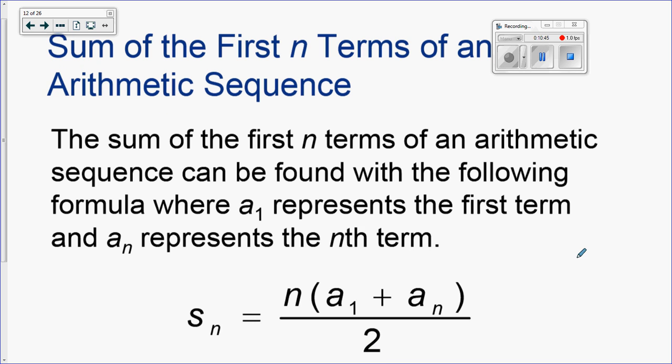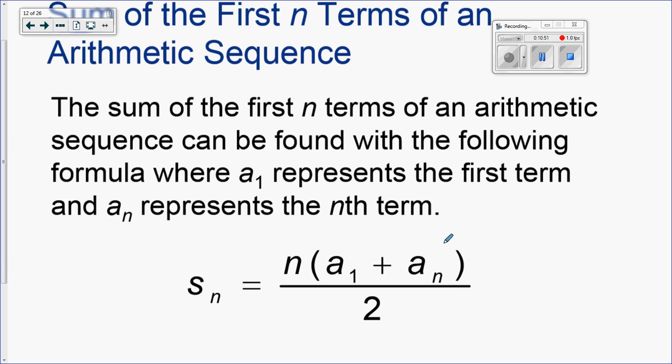Okay, if I want to add all the terms, so when it says find the sum, that's another formula. So here's the formula. The sum of the first n terms of an arithmetic sequence can be found with the following formula. So a sub 1 is the first term, a sub n is the one that you're trying to find, the last term in the sequence, and you're going to add them up, multiply by how many terms there are, and divide in half.